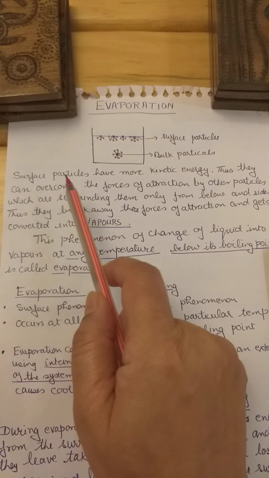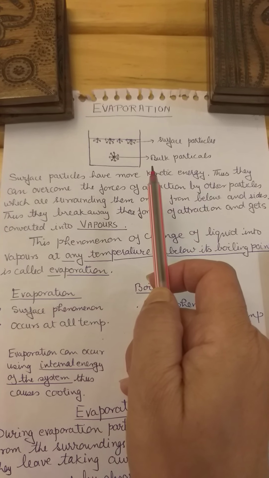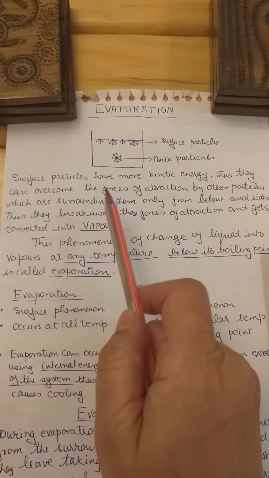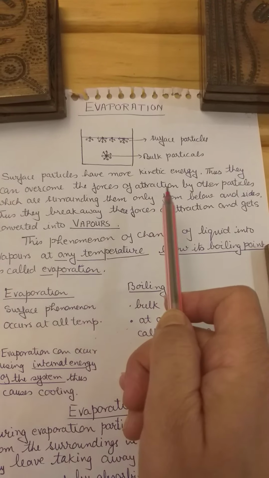So when the surface particles have more kinetic energy, they can overcome the forces of attraction provided by other particles surrounding them. They are not surrounded from all sides; they have only the particles below or from the sides. So when they break away from these forces of attraction, they get converted into vapors.